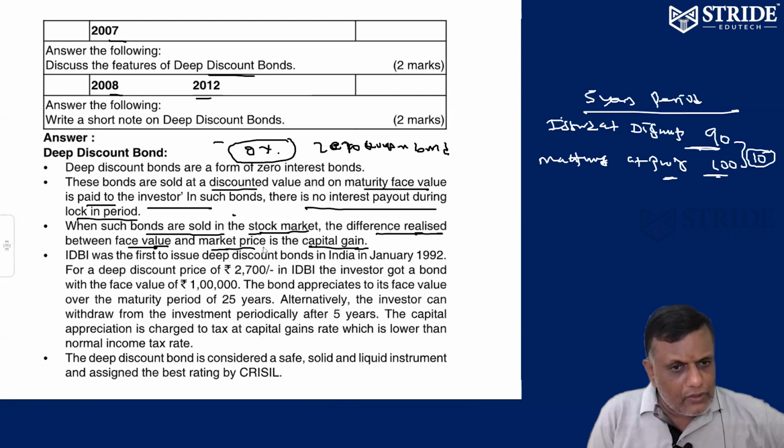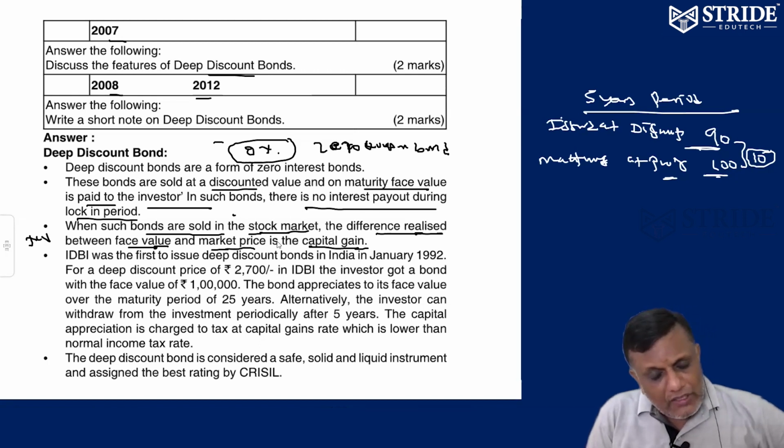Suppose when the bonds are sold in the stock market, what is the face value? Nominal value. What is the market price? The difference is called capital gain. Very important line. If it is sold in the stock market, capital gain will arise. The difference between the face value and the market price is called capital gain.